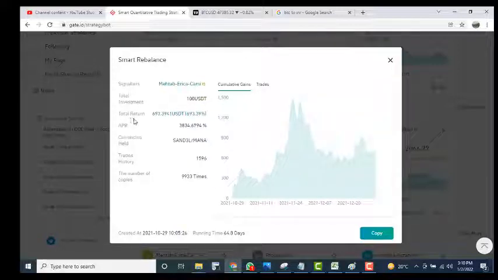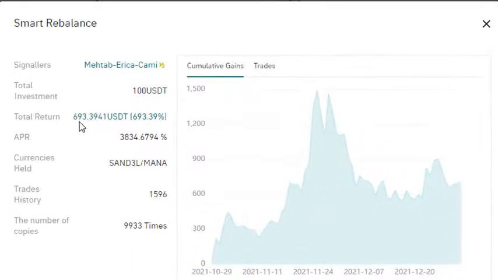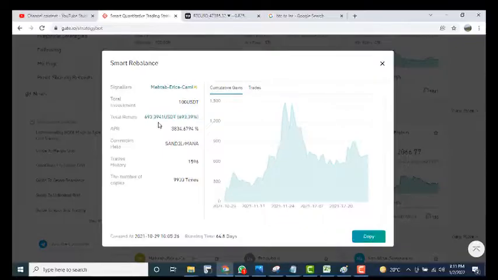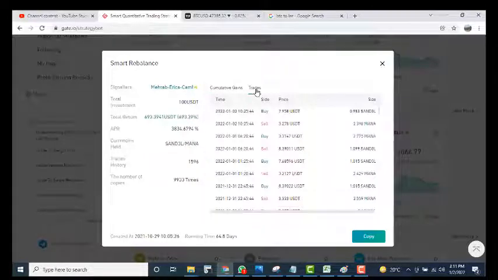He had invested around 100 USDT and earned a total of $693.394. He is currently buying and selling Mana. Then you can see the trade history here. This strategy has been running for 64 days, 8 hours. So if I want this strategy to make huge profit, I just have to click the copy button.